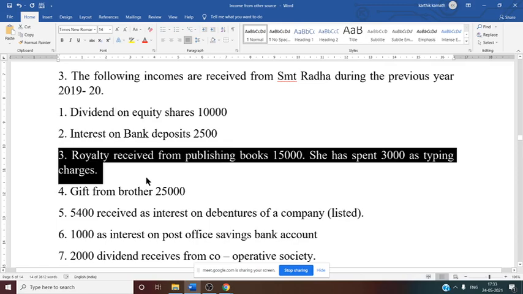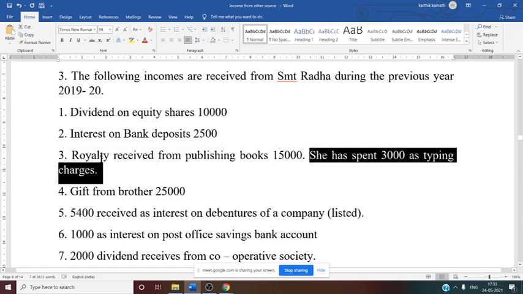Royalty income comes under income from other sources. So royalty income 15,000 you have to consider, but there is some expenditure incurred while getting the royalty income. So what are we going to do about this 3,000? Less deduction. Yes, she has spent 3,000 as typing charges for publishing the book. So now this 3,000 you can deduct from 15,000.